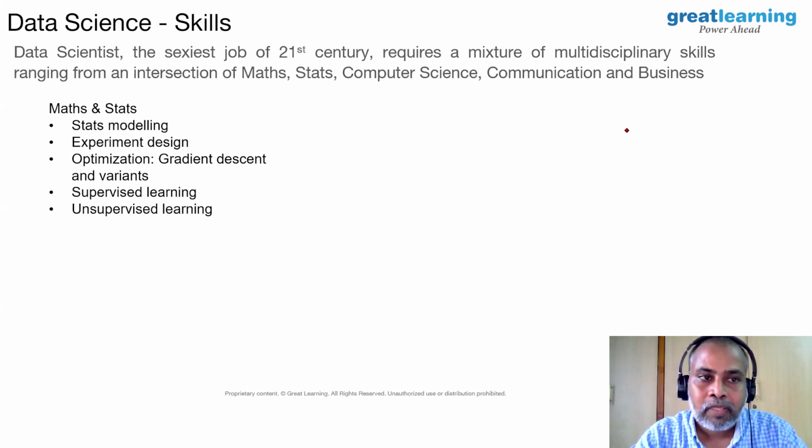From the math and stat point of view, the user needs to be proficient in stat models, experimental design, optimization techniques, which includes gradient descent and its variants. And then you have supervised and unsupervised learning techniques, which include a whole lot of classification, regression, clustering, and dimensionality reduction techniques.